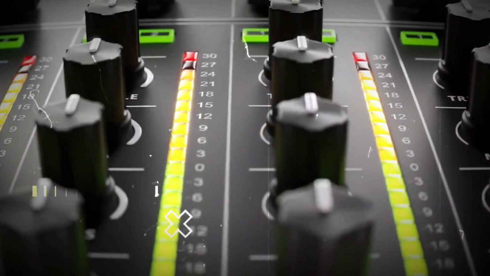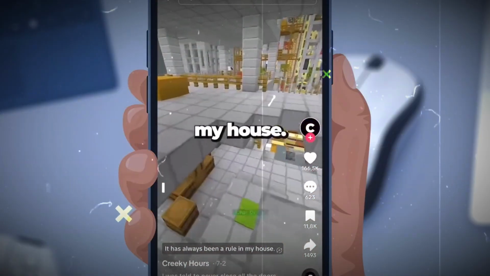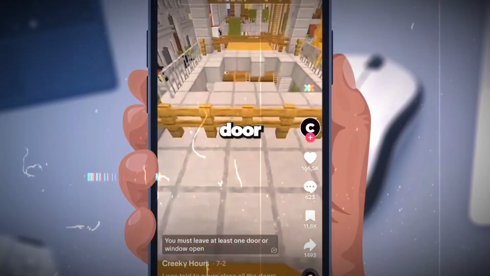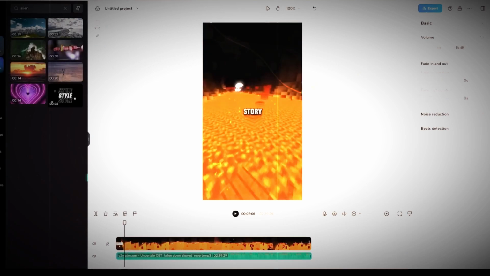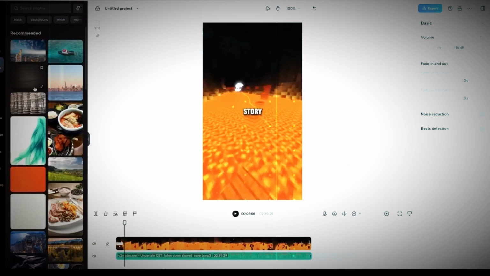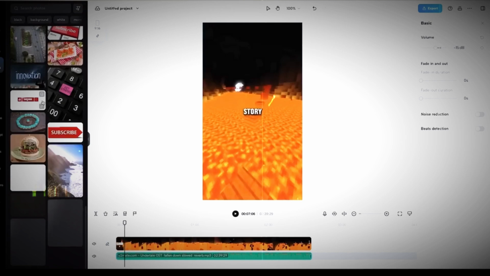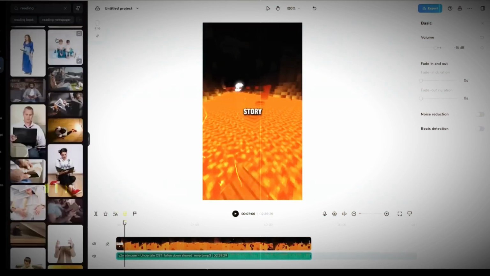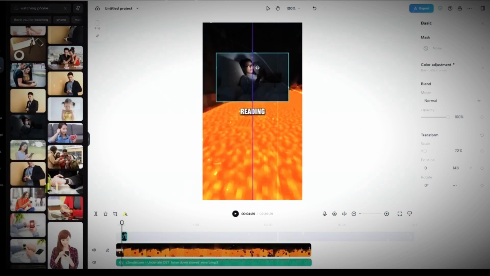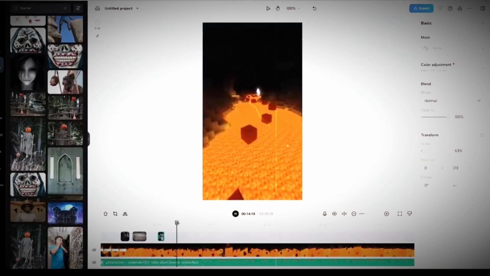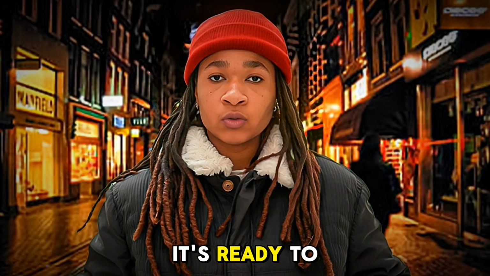I've looked at a lot of Reddit videos, and many look very similar, so we're going to make ours stand out by adding images. Click on Photos on the left side to access a variety of images. Since you've already added the captions, it's now easier to match images to the text. For example, for the word reading, use a picture of someone on their phone. Do this for each line or specific word, and you're done with this step. Once you export the video, it's ready to upload.